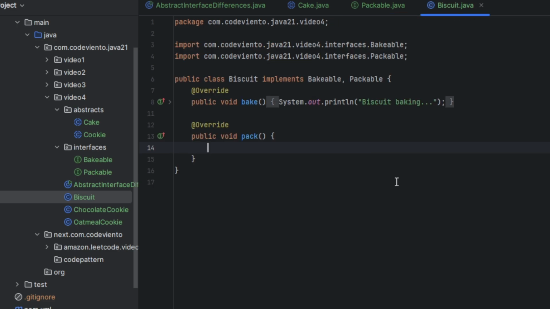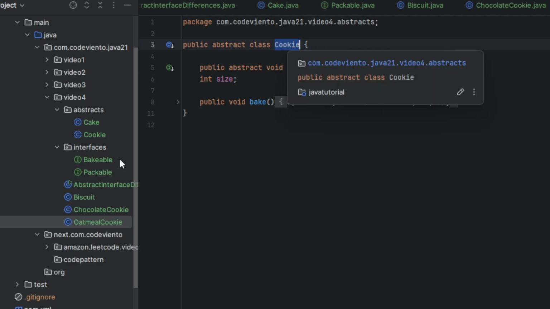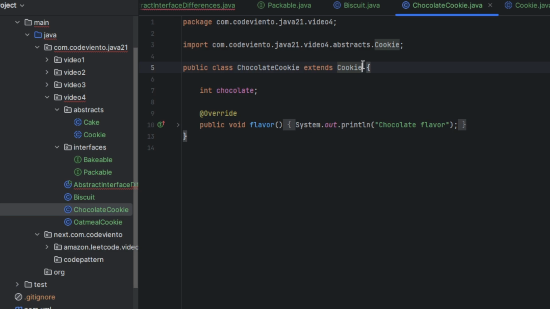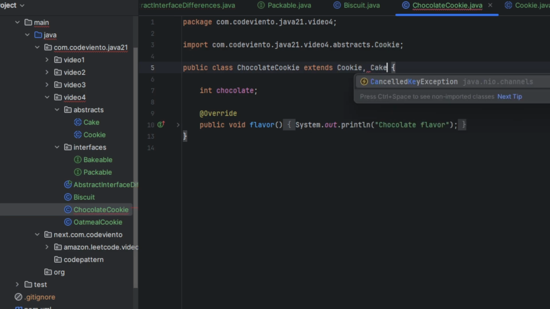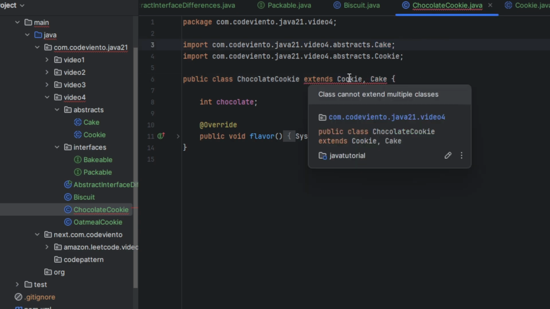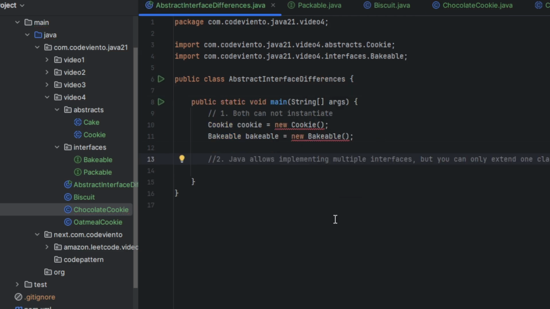We can do that. But when we check this for abstract classes, we have an abstract class here, Cookie. And I create another one here, Cake. When I try to extend a Cookie type with another abstract class also, okay, import class, make public. As you see here, we have a compiler error because a class cannot extend multiple classes. The second one is Java allows implementing multiple interfaces, but you can only extend one class.